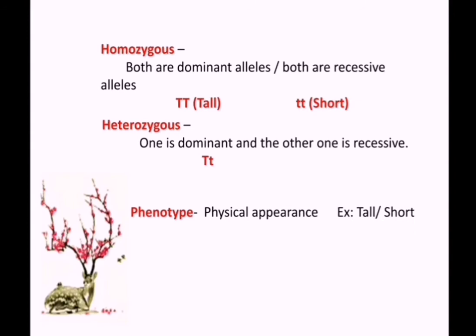Next is phenotype, that is the physical appearance. Whether it is tall or short, the flower color is purple or white, the seed shape is round or wrinkled, all that is phenotype. Genotype means the genetic constituents or the genetic component, that is capital T, small t.